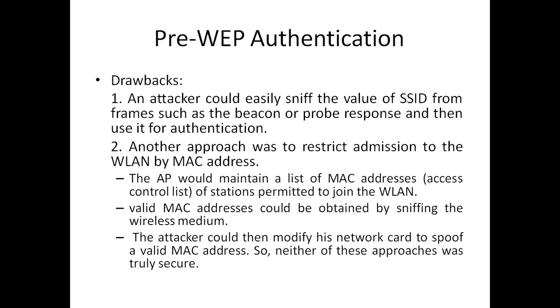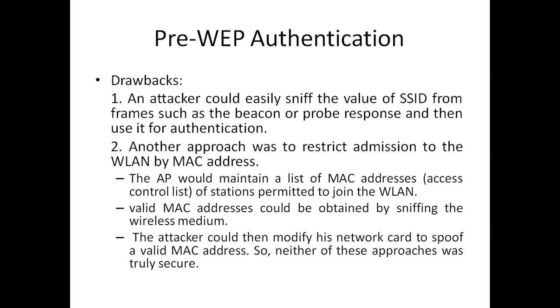Another approach was to restrict admission to the WLAN by MAC address. In this, the AP would maintain a list of MAC addresses of stations permitted to join the WLAN. Valid MAC addresses could be obtained by sniffing the wireless medium. The attacker could then modify its network card to spoof a valid MAC address. So neither of these approaches is truly secure.